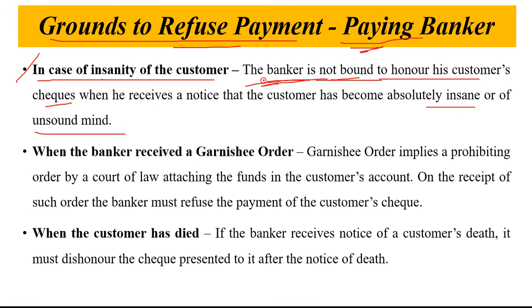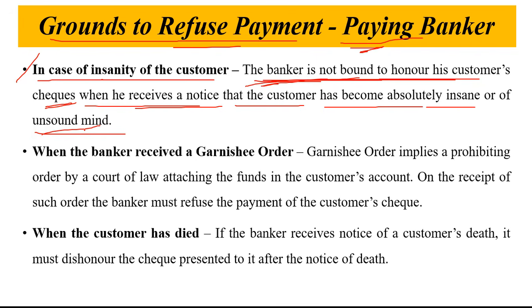In case of insanity of the customer, the banker is not bound to honor his customer's check when the paying banker receives notice that the customer has become absolutely insane or an unsound person.